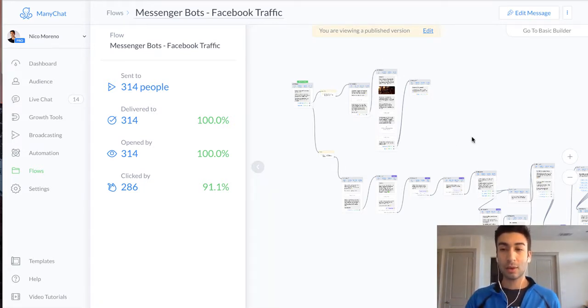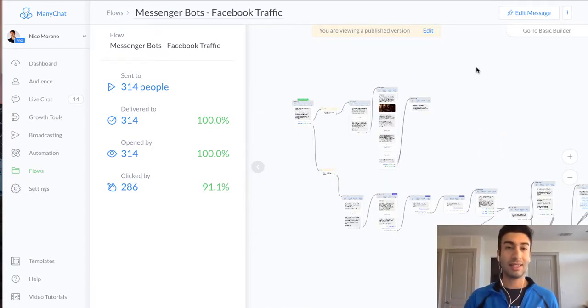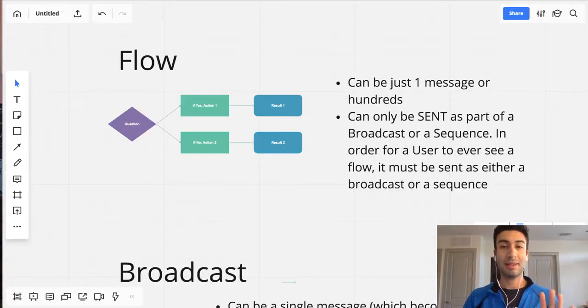So again, this whole entire thing, this is one flow. Now the only time we would ever see this is if we're inside of our MANYCHAT account. Okay, we would see it labeled as a flow. But in order for any other user to actually see this when interacting with our bot, we would need to send this flow out as a broadcast, or we would need to include this flow as part of a sequence. Hopefully that makes sense for you guys. If that doesn't make sense, just keep watching the video and it'll make more sense by the end.